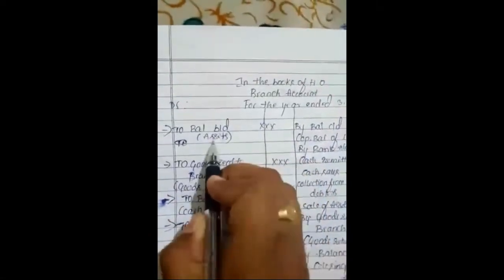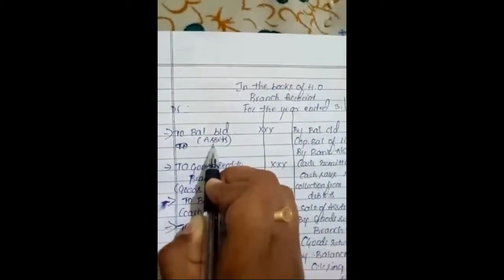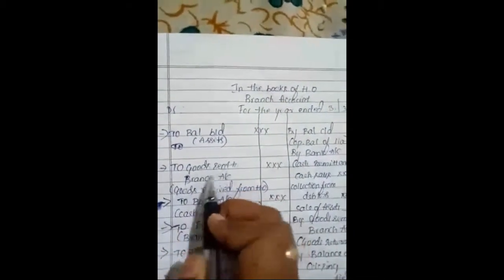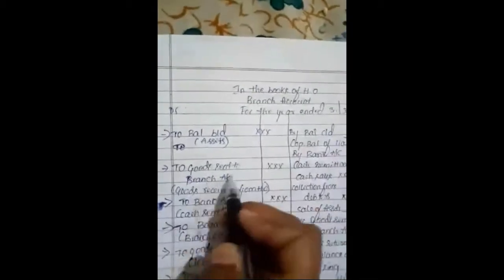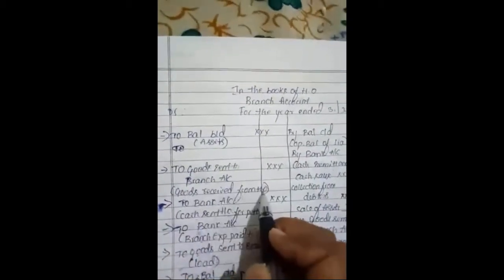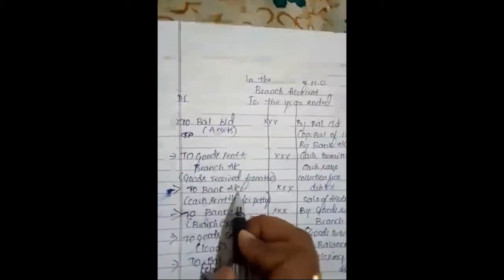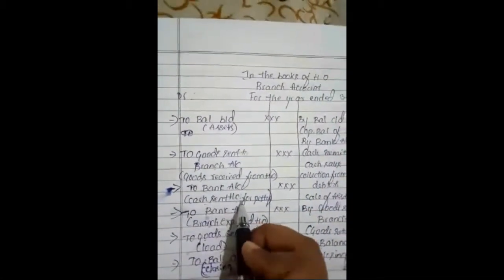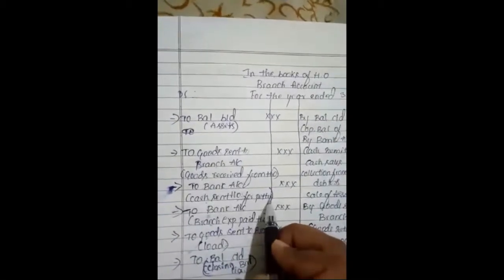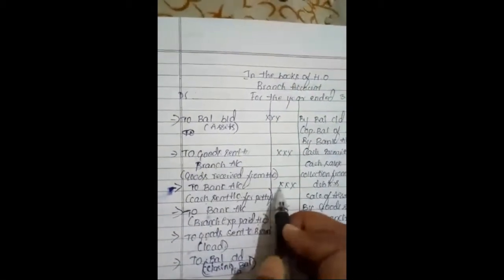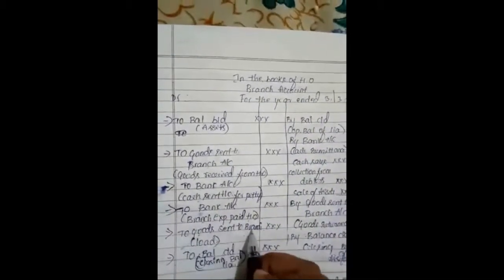In the books of head office, branch account for the year ended, debit and credit. To balance brought down, that is the opening balance of assets. To goods sent to branch account: it means goods received from the head office, that will be debited to the branch account. To bank account: cash sent by the head office for meeting the petty cash expenses of the branch, that will be debited to the branch account. To goods sent to branch,